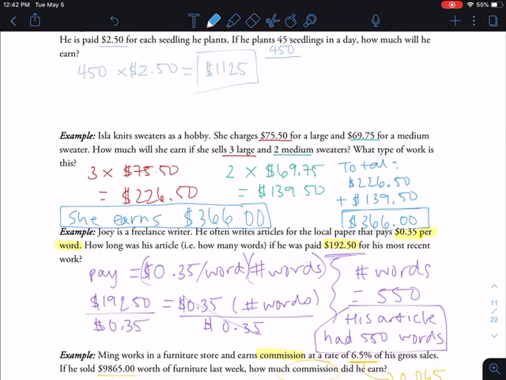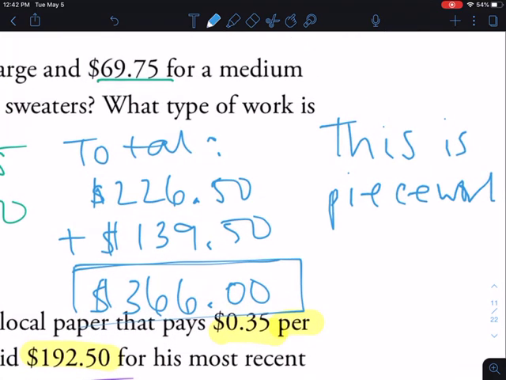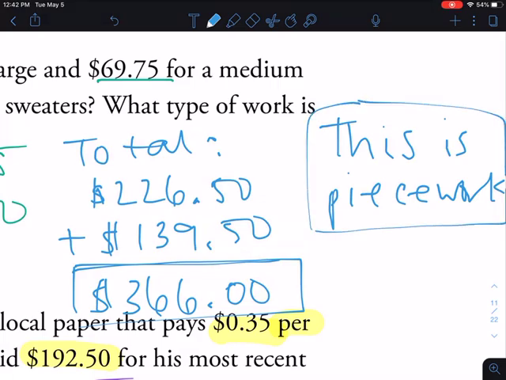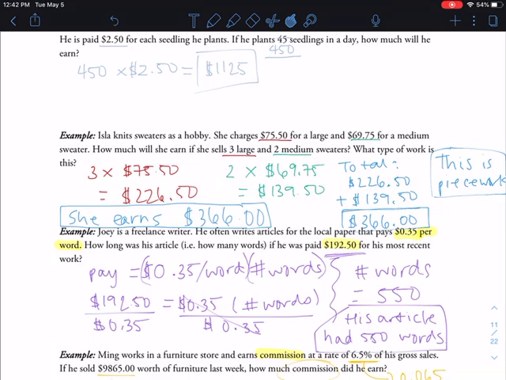So because Isla is charging different amounts for the sweaters and then gets paid per sweater, so per item of sweater, or like per sweater created, I guess is what I'm trying to say, then we call that piecework. Okay, so this is piecework, and that's because she's getting paid per item that she makes. It has nothing to do with how long she works or where she works or overtime or anything like that. Okay, it's just talking about how does she get paid, and it's just how many sweaters she makes.